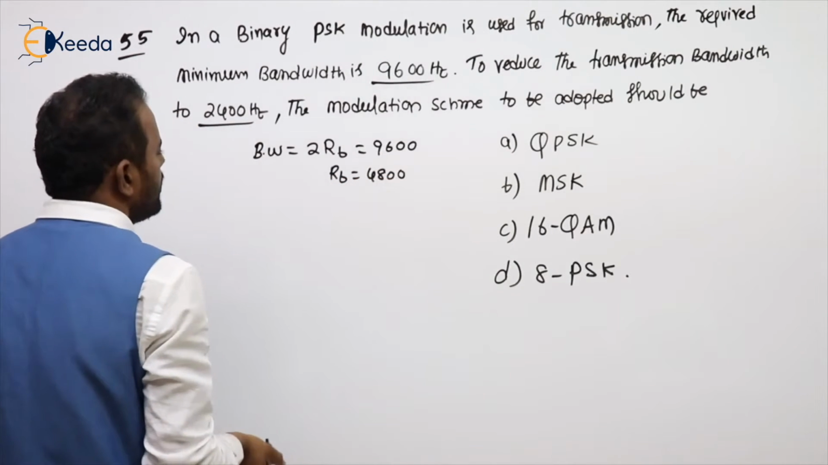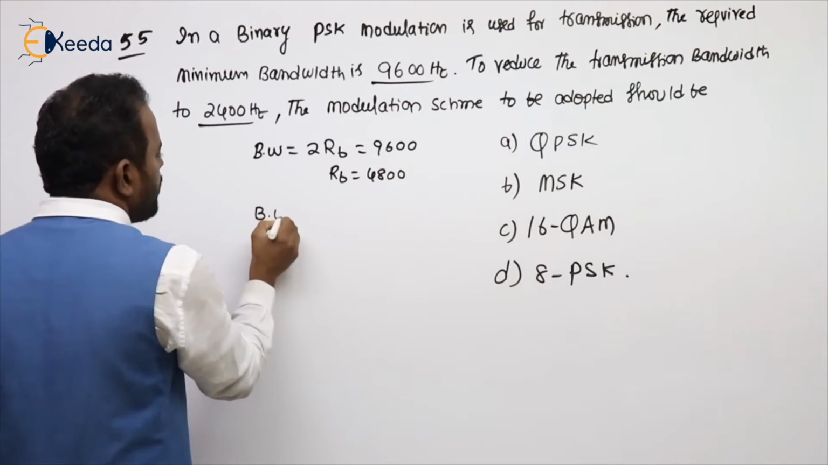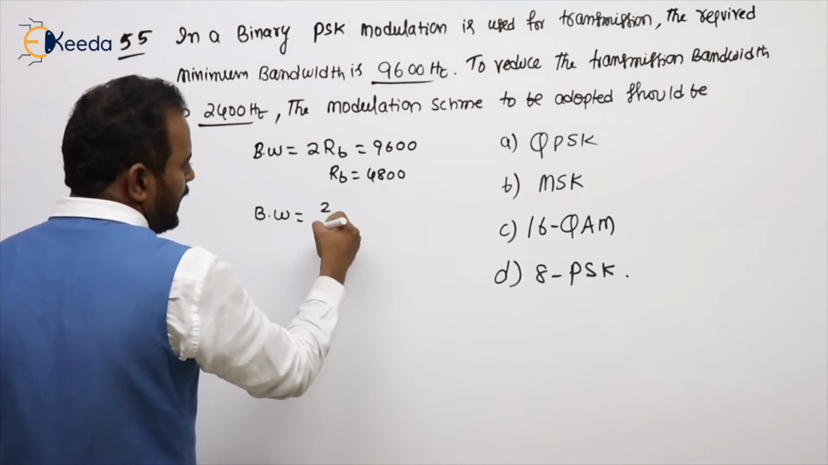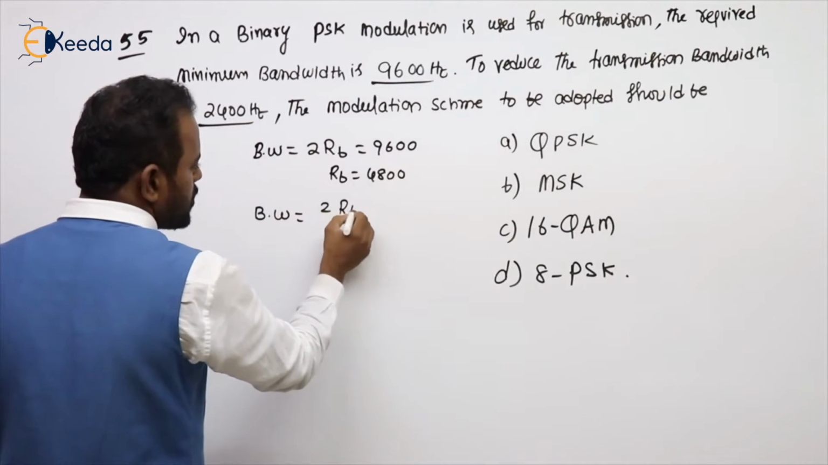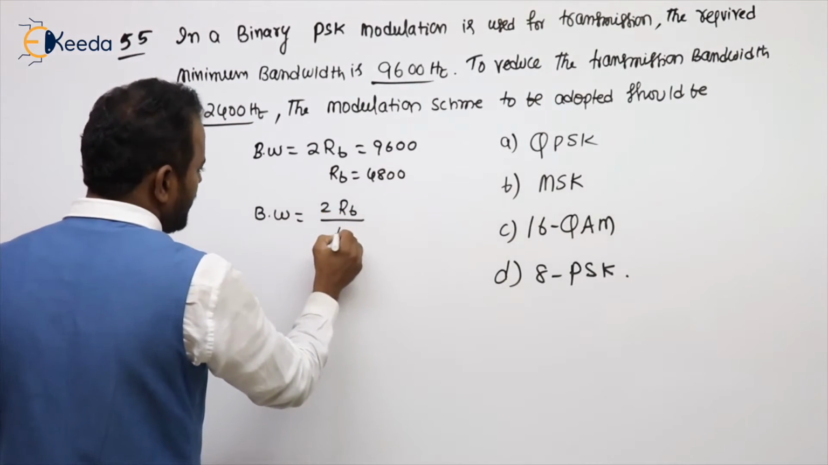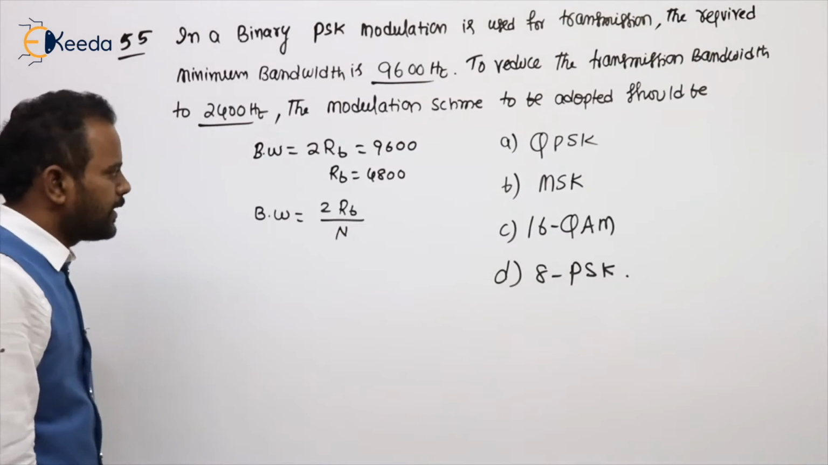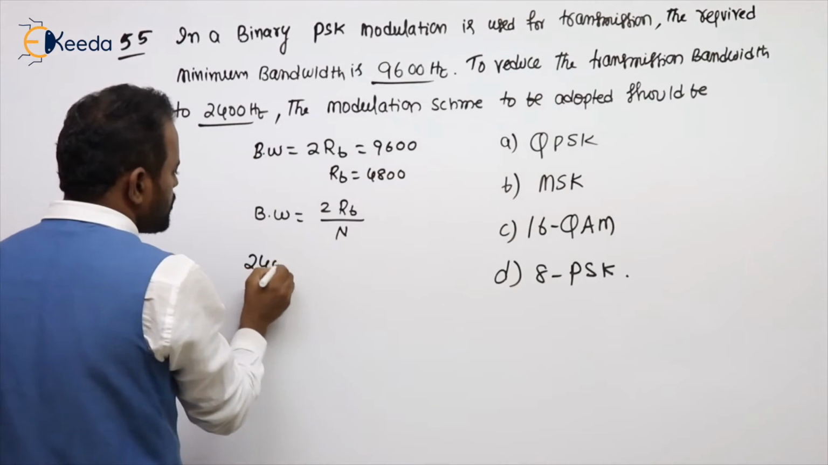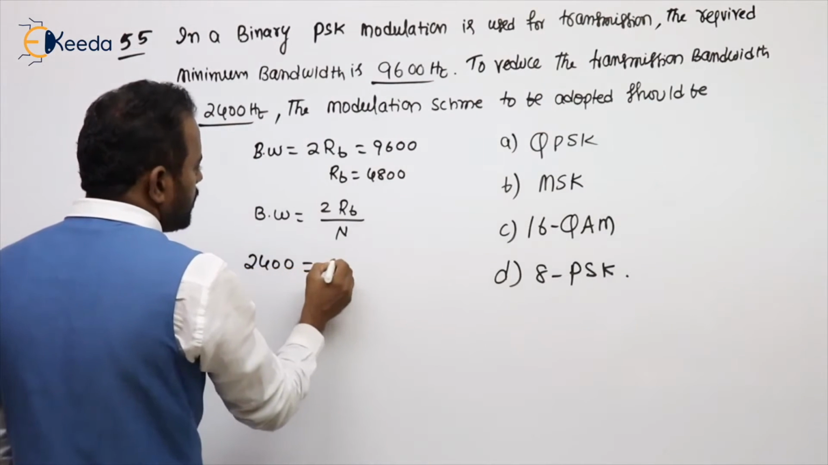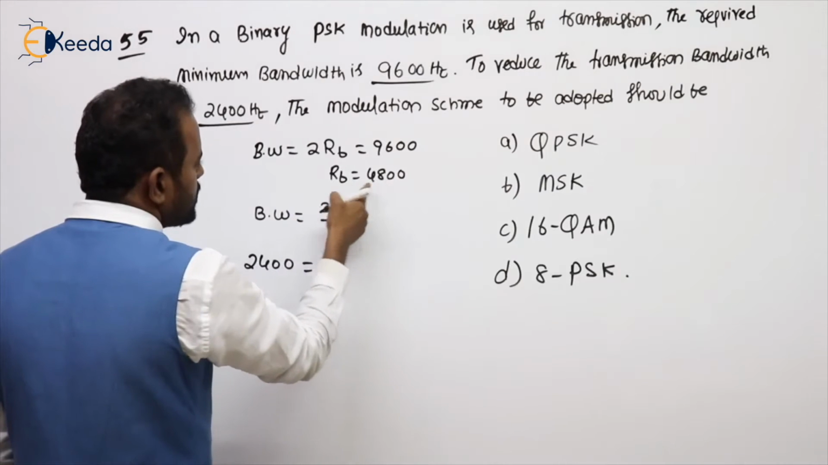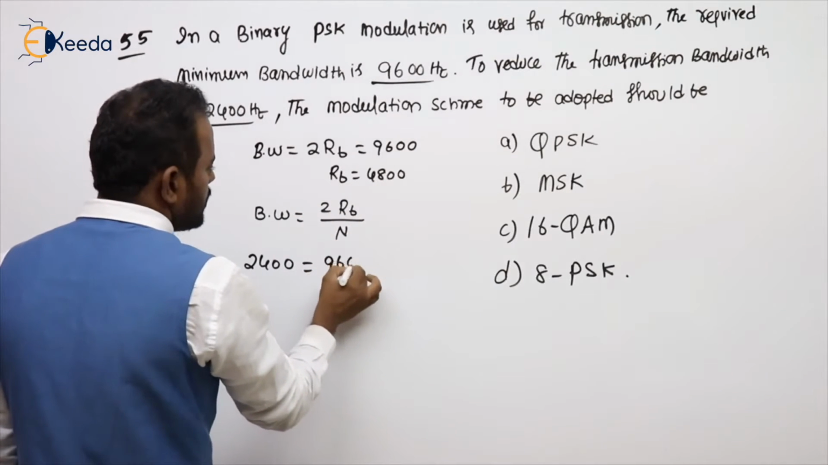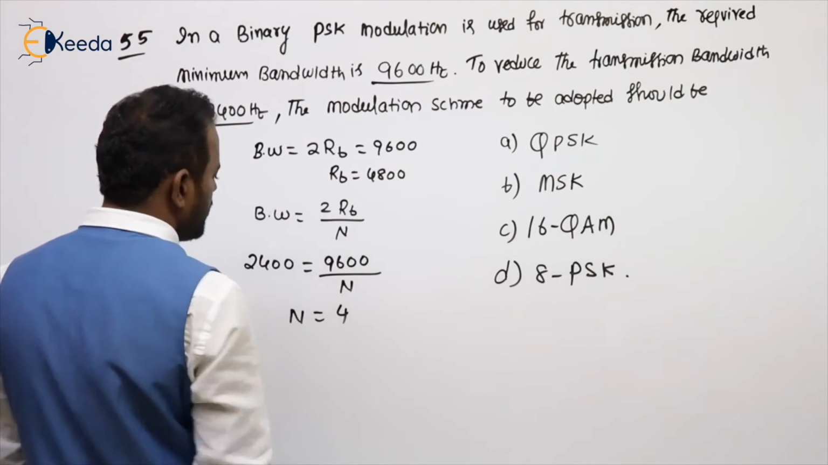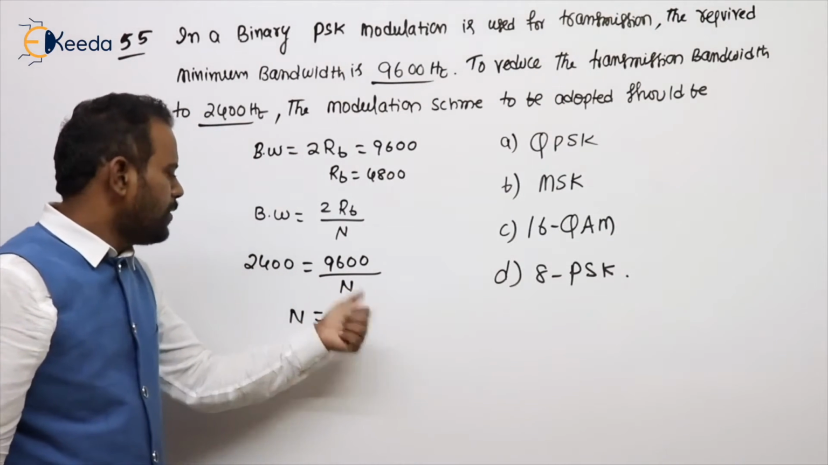4800. What is the bandwidth formula for M-ary signaling schemes? 2 by NTB. 1 by TB is called RB. So 2RB by N I can say. After getting N, then you can see that. Now this value has to be reduced to 2400. 2RB, RB is 4800, 2RB means 9600 by N. So what is N equal to? I think 4.